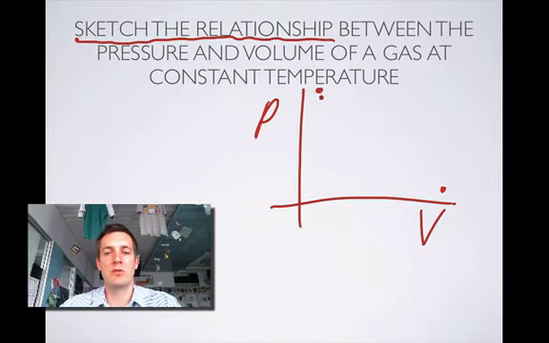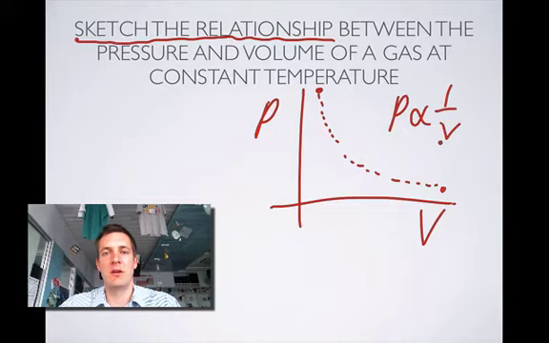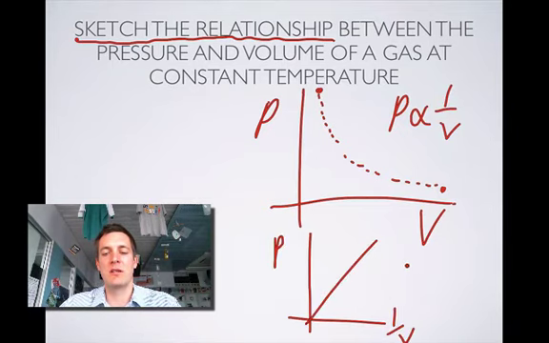Okay, and what you ought to remember, I suppose, is that the relationship between these two things is an inverse relationship. Okay, pressure is proportional to 1 over V. Okay, so the curve will be that shape. An alternative here that you've got is to actually plot pressure against 1 over volume and show that's a straight line, because this is the same thing as saying pressure is proportional to 1 over volume. Okay, so that's what we're doing there, sketch the relationship. Sketch some graphs to show that you remember what the relationships between quantities are for gases.